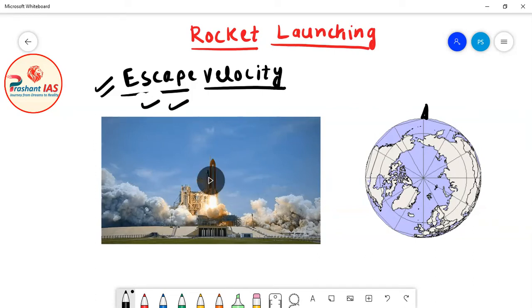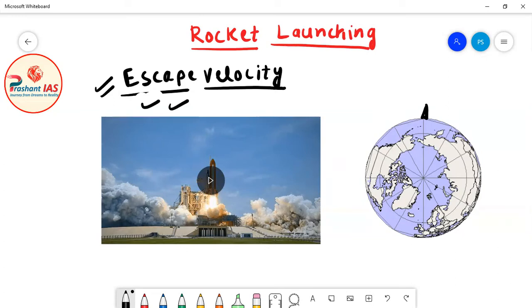Okay, so escape velocity basically means the lowest velocity which a body must have in order to escape the gravitational attraction of earth.